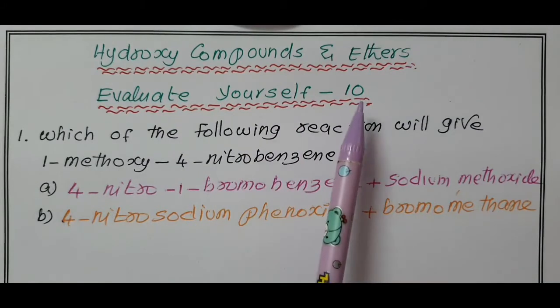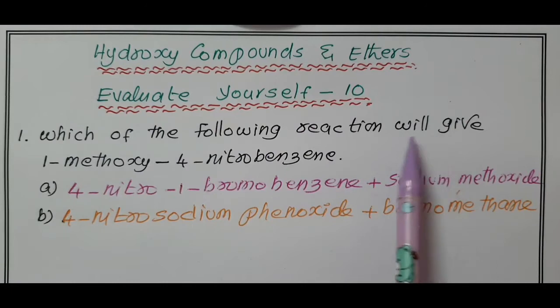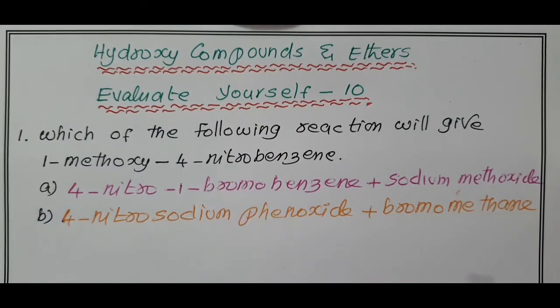Evaluate yourself 10. Which of the following reactions will give 1-methoxy-4-nitrobenzene? The reactants are 4-nitro-1-bromobenzene plus sodium methoxide, and 4-nitrosodium phenoxide plus bromomethane. First I write the second equation, because here bromine is attached to methane.